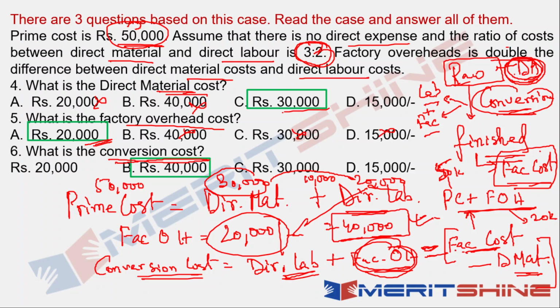So therefore factory cost would be how much? 70,000. And direct material we know is 30,000. So when we deduct 30,000 from 70,000, what do we get? 40,000 again, right? So the same answer you would get if you do it this way or this way.